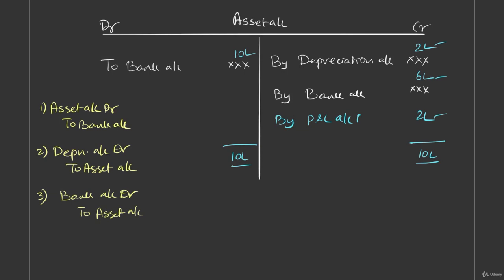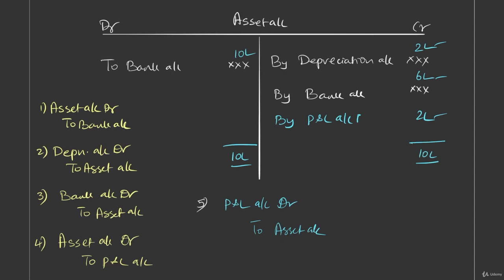When there was a profit on sale of asset, we recorded this side, right? So entry will be asset account debit to P&L account. This is for profit. And when there was a loss, what was the entry? P&L account debit to asset account. This is for recording the loss.